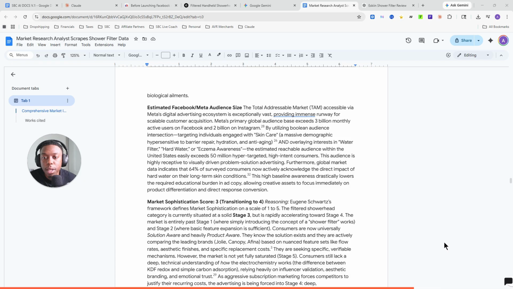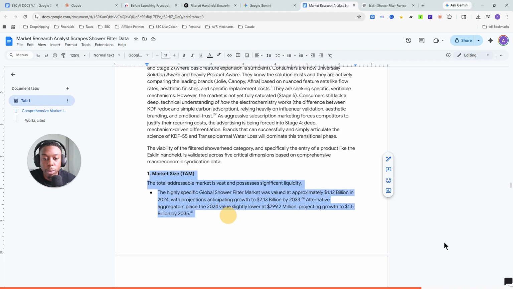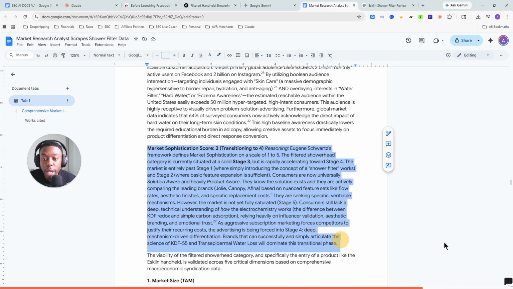So that's good. Your estimated Facebook and Meta audience size, the total addressable market via Meta's digital advertising ecosystem, is going to be vastly different, providing immense runway for scalable customer acquisition. This is going to be Meta's TAM, and then the entire total addressable market will be down here. This is important to understand as well. You've got to see what you're up against, right?